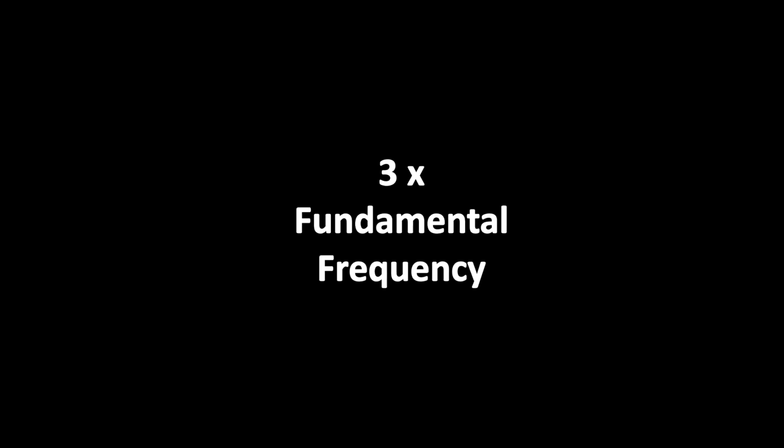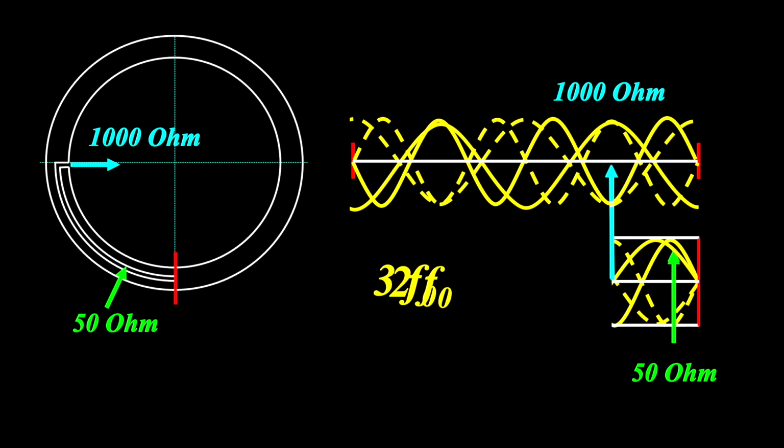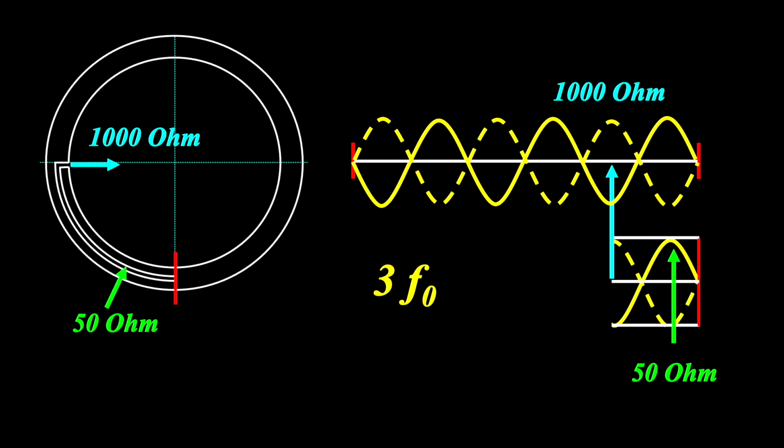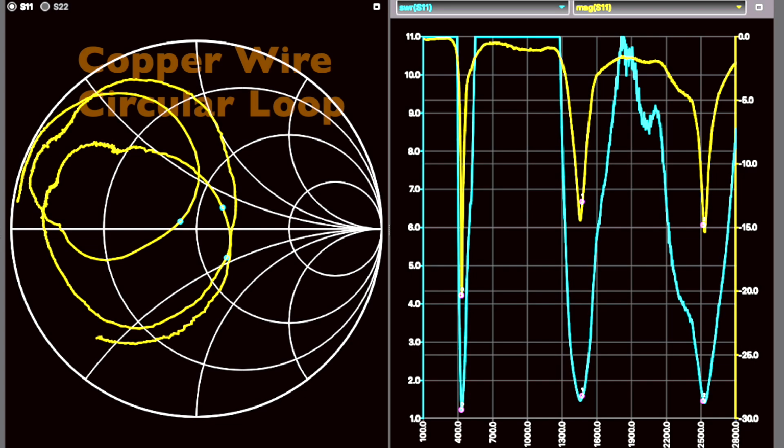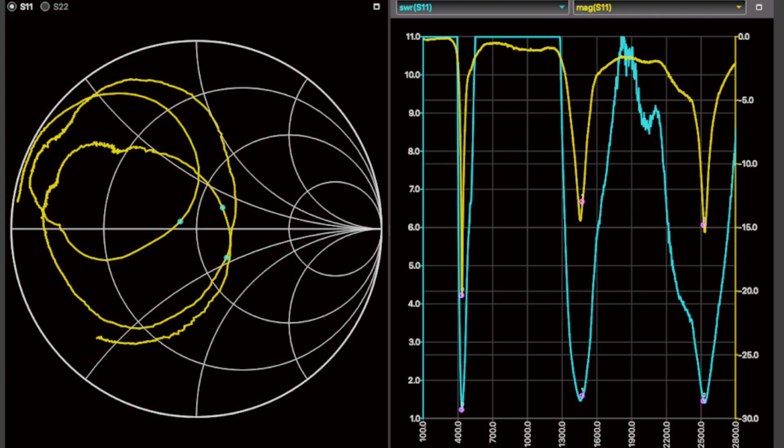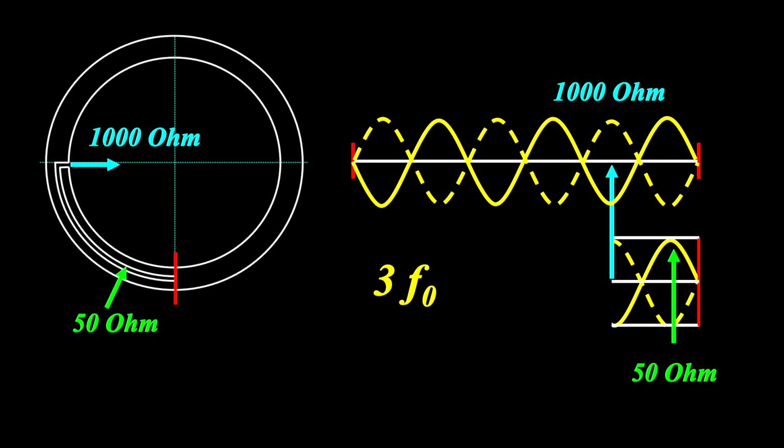At 3 times the fundamental frequency, we are again getting a maximum at the open end of the transformer, exciting the corresponding resonance. The behavior continues periodically in the frequency domain. Odd multiples of the fundamental frequency are excited, even multiples are not. Okay, the explanation is pretty plausible, isn't it?